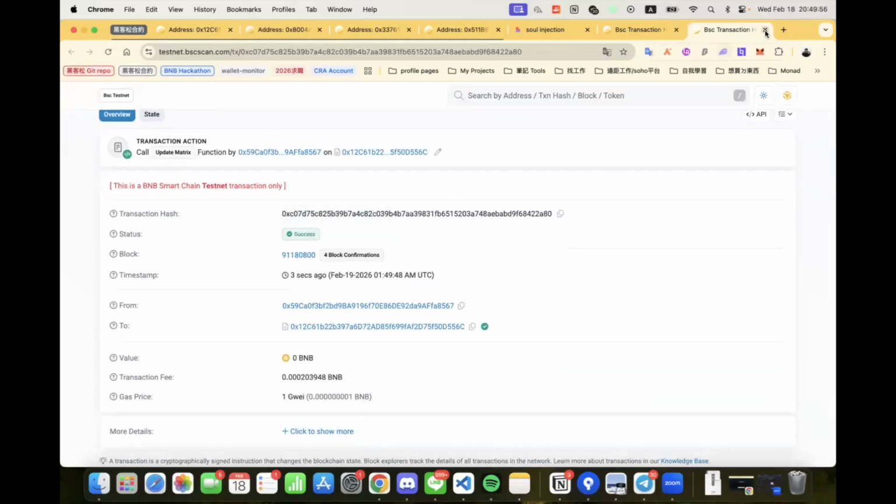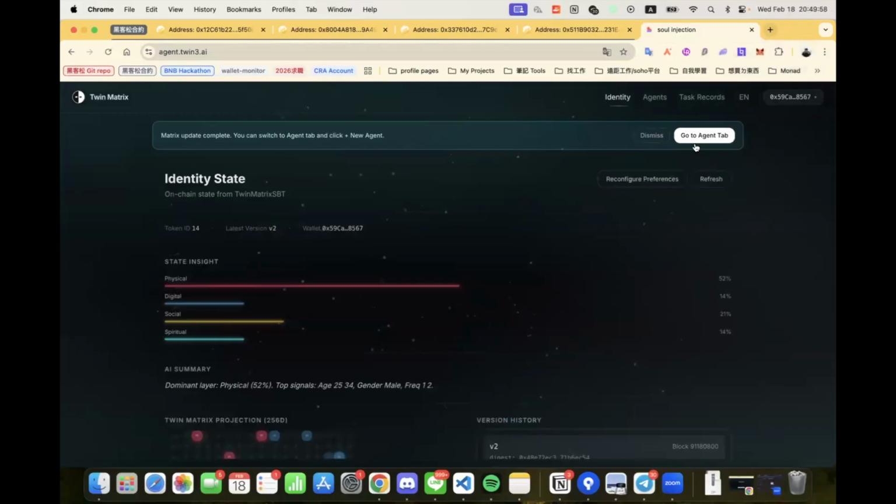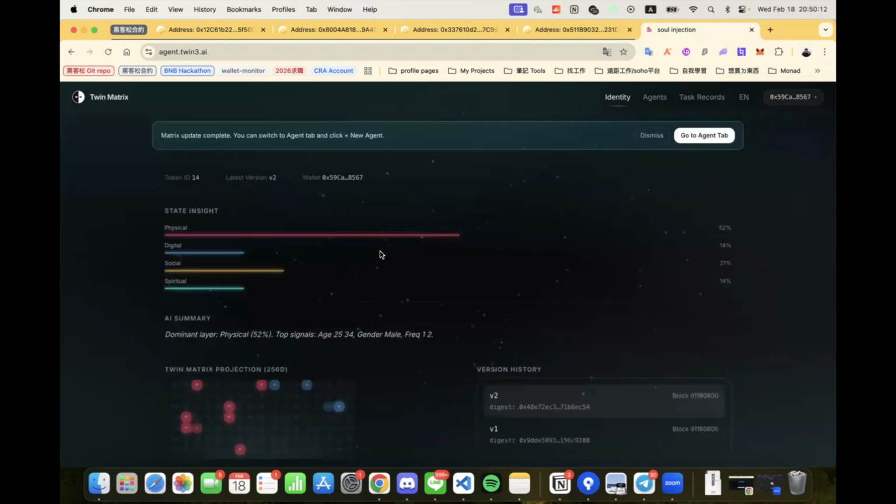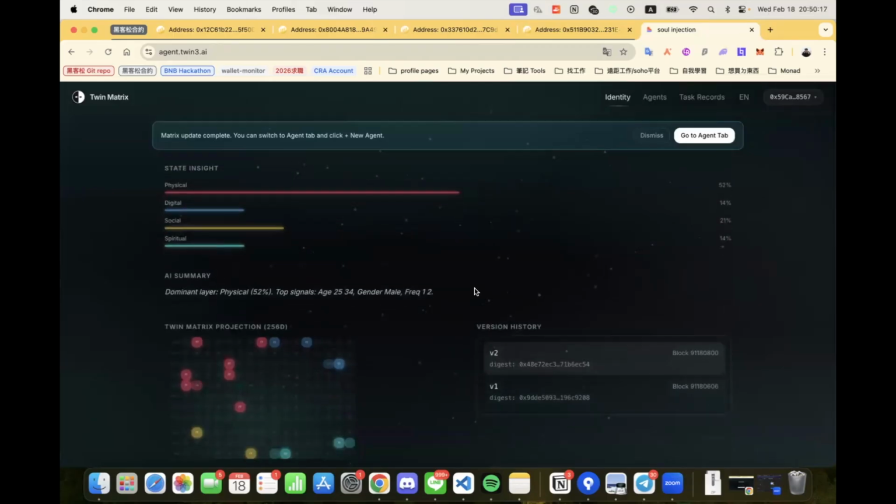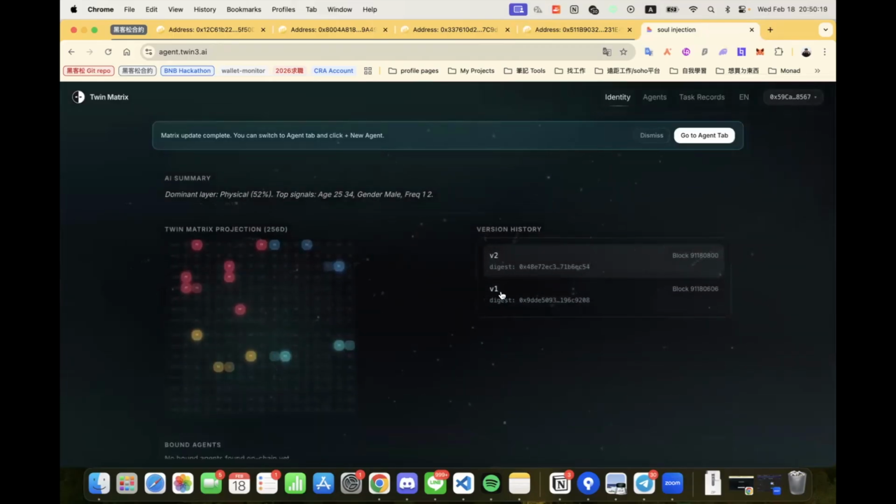After minting and updating the matrix, we arrive at the Identity State page. Here we can see the token ID, latest version, the connected wallet address, and we can also see the state insight. If we scroll down to version history, we can clearly see both V1 and V2 recorded separately, each with its own digest and block number.